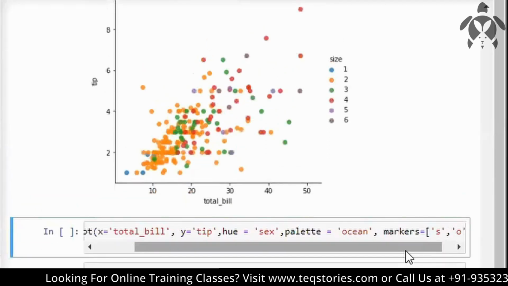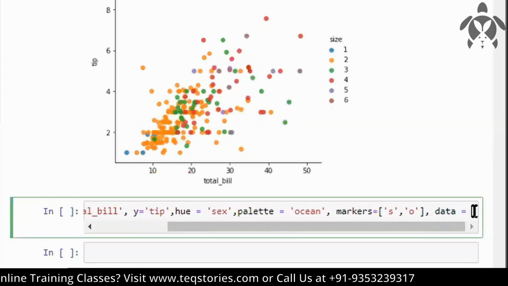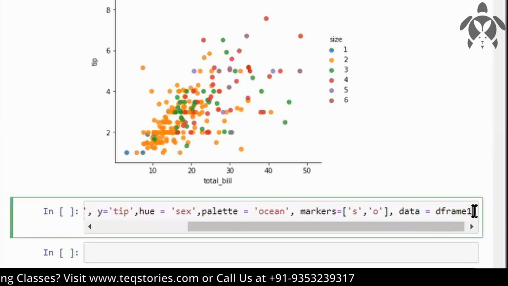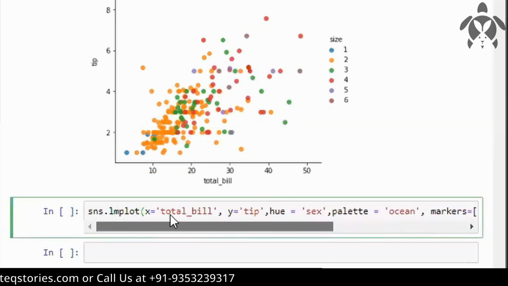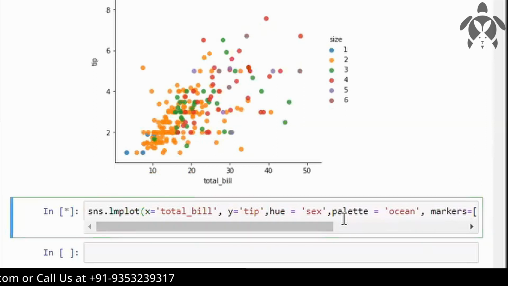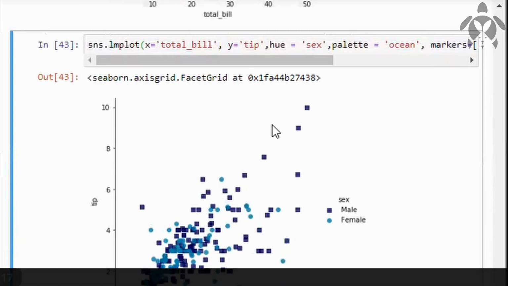And one more thing I need to give, that is which data I'm using here. So data is equal to the frame one, and I'll remove the regression line. That's it. Let me run this now. Palette is equal to ocean. That's how it's representing in blue color. So you can do so many things using Seaborn.